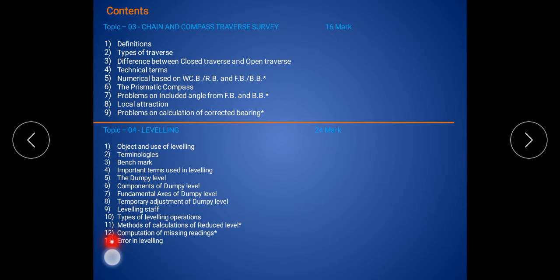Then the 12th content is the calculation of missing readings, where we calculate or determine the missing readings. The 13th content is the errors in leveling. Which types of error occur in leveling? We discuss all these 13 contents one by one in the fourth topic, leveling.